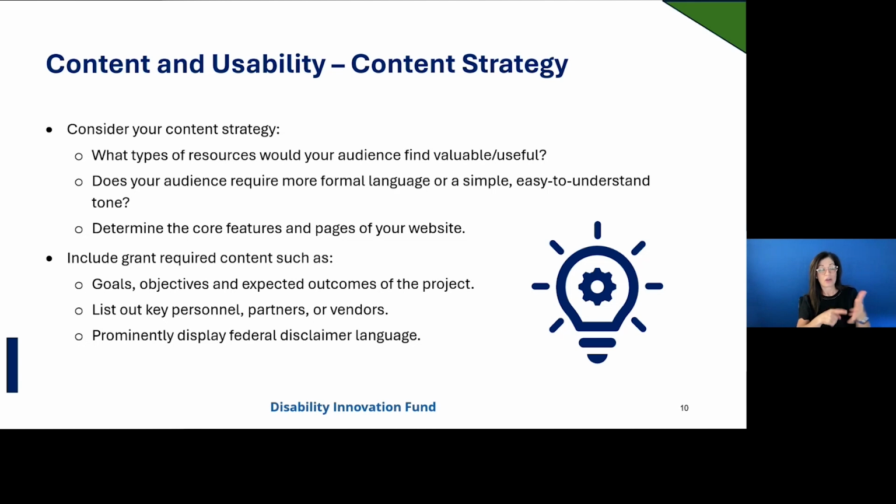Next, there are several content items that are grant required, including goals, objectives, and expected outcomes of the project. You also need to ensure key personnel, partners, and vendors, as well as your federal disclaimer language, are prominently displayed. One of the websites we'll highlight today, Minnesota's Evolve Employment, does a great job of clearly displaying these required elements.